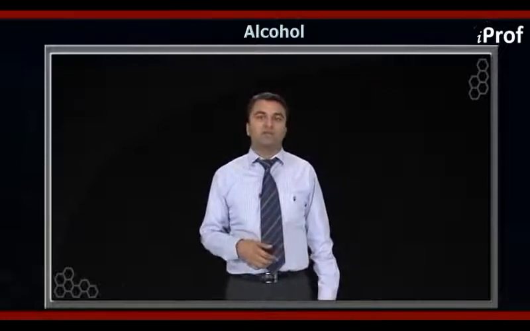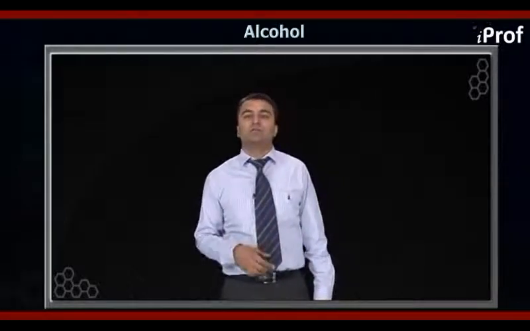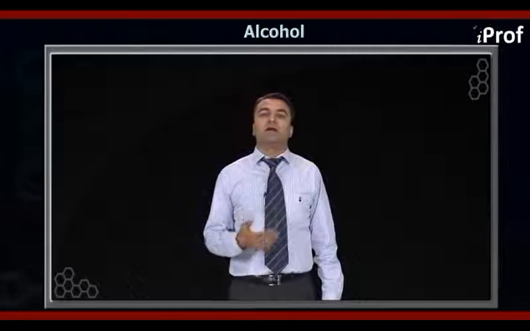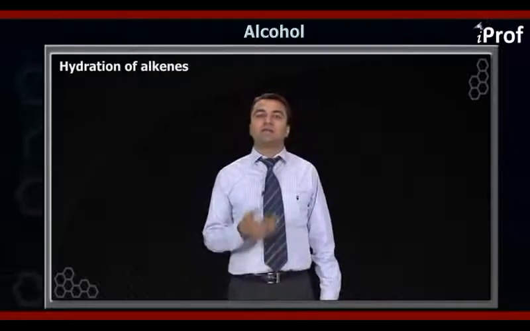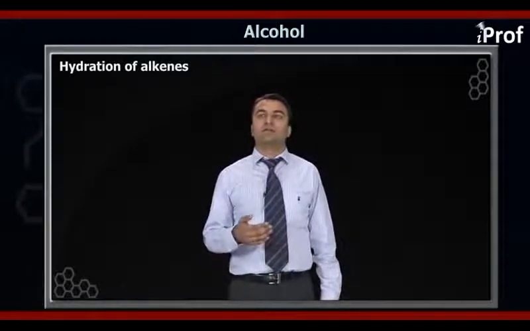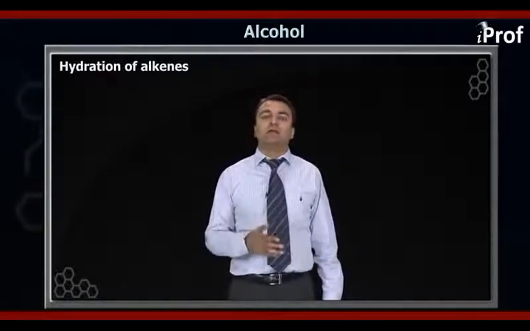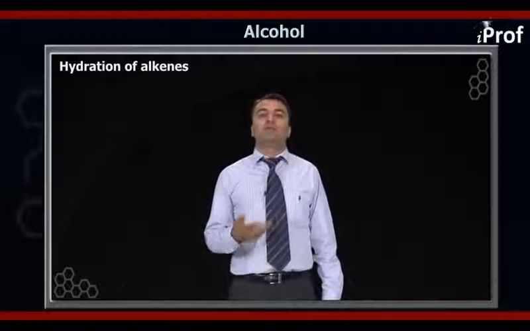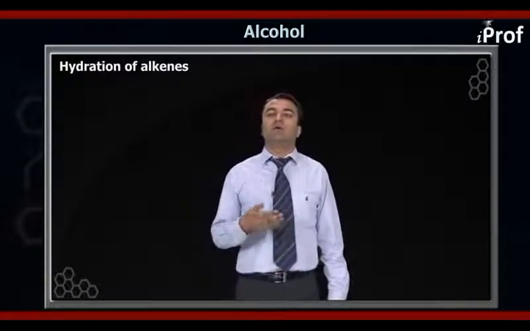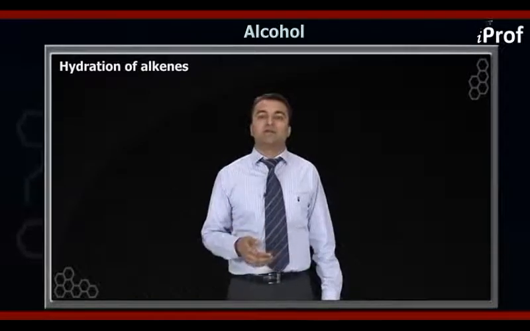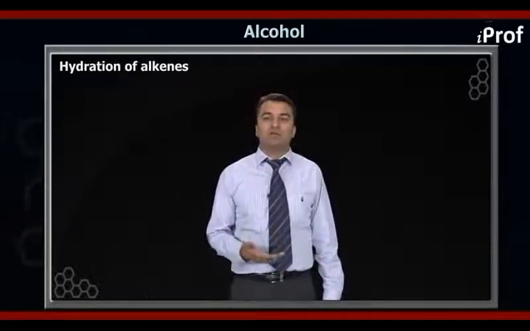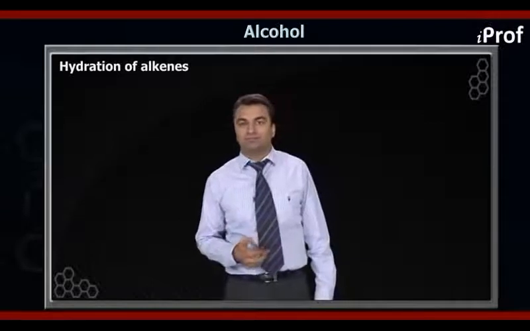The first method is the hydration of alkenes. When I say hydration of alkenes, we will be adding a molecule of water to the alkenes, and when you add a molecule of water to the alkenes, it forms alcohol. How it forms alcohol, let us see through the mechanism.